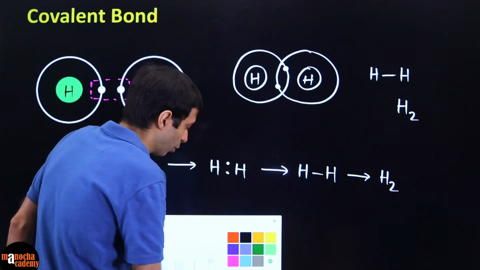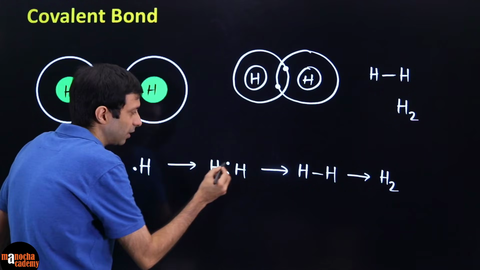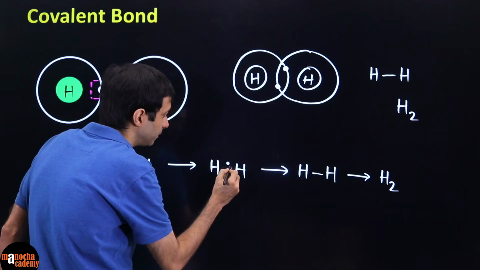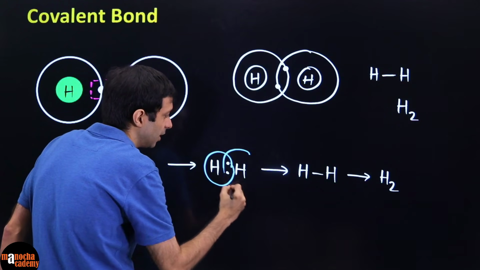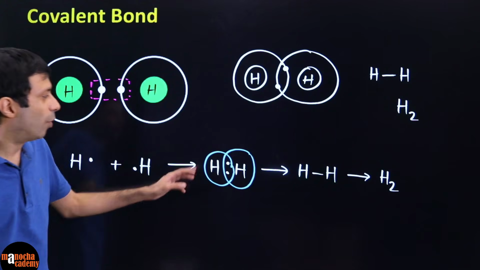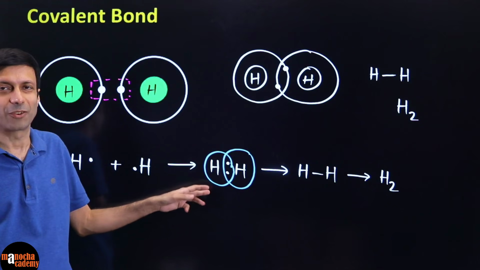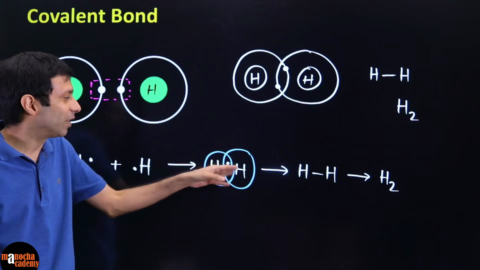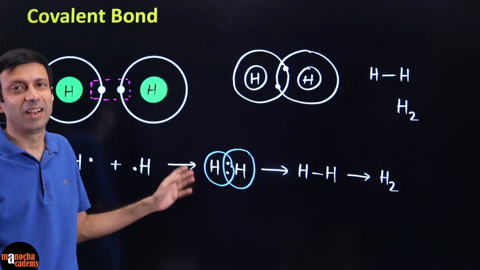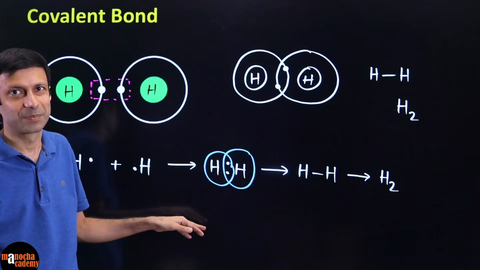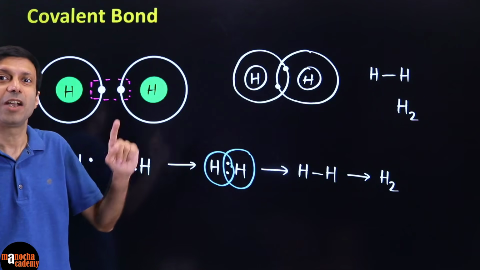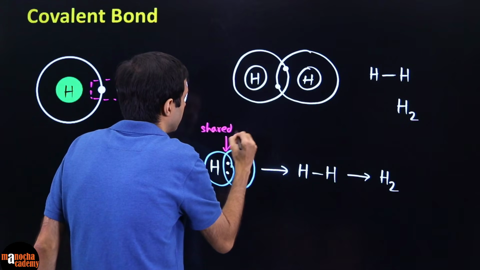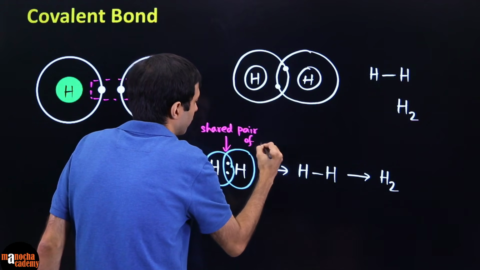Sometimes you'll see in the books, they also draw these to show that these 2 electrons are belonging to hydrogen. You'll see these kind of circles here, and you can draw another circle. So there you can see both the hydrogen atoms are having these 2 electrons. This looks more like a Venn diagram if you guys have done sets and Venn diagrams. So it is showing that both the hydrogen atoms are having 2 electrons each and they are following the duplet. So this is known as a shared pair of electrons. So what we have shown over here is a shared pair of electrons.